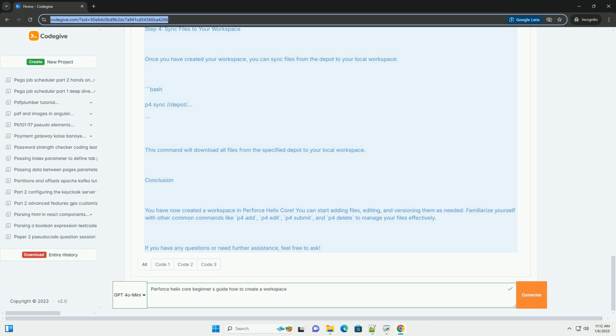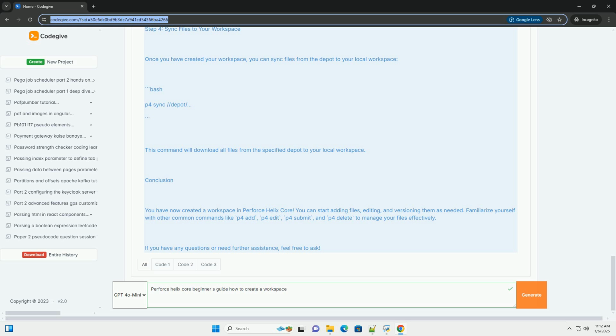Example: creating a workspace via command line. If you prefer using the command line, you can create a workspace using the p4 command. Here's how. 1. Open command prompt or terminal. 2. Set your Perforce environment, if not already set. 3. Create a workspace. Use the following command to create a workspace. The above command creates a new workspace specification and outputs it to a file named workspace_spec.txt. You can edit this file to set your desired parameters.